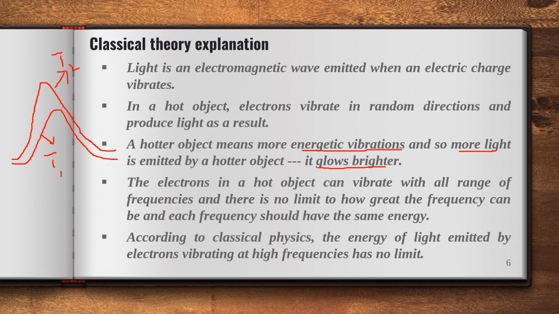especially for the frequency related part, the electrons in a hot object can vibrate with all ranges of frequencies from the lowest to the highest, and there is no limit to how great the frequency may go, up to infinity also. And an infinite frequency vibrating body can release an infinite amount of energy. So similarly, in classical physics, the energy of light emitted by electrons vibrating at higher frequencies has no limit.